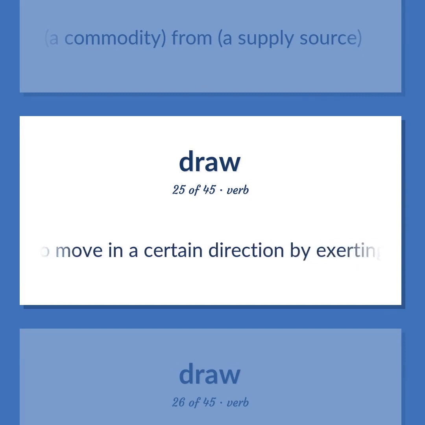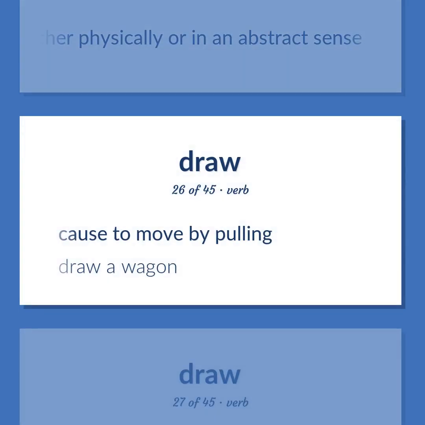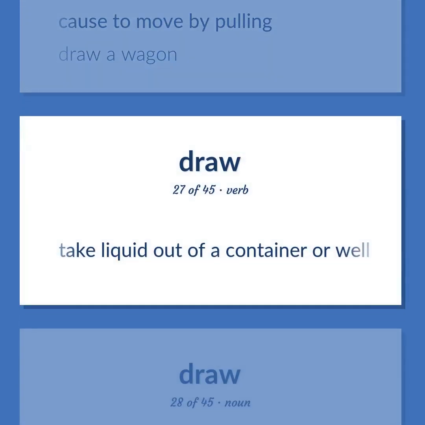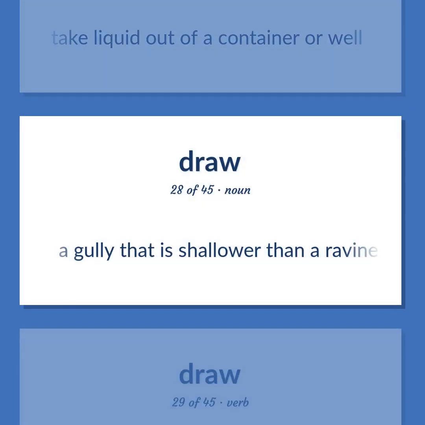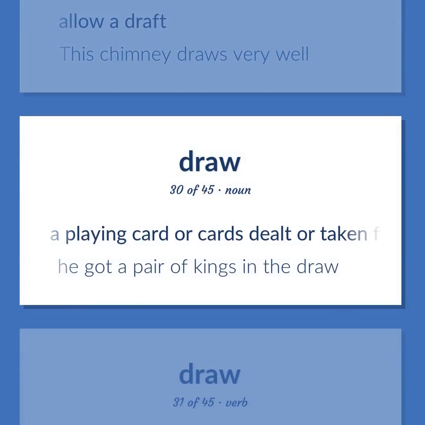Cause to move in a certain direction by exerting a force upon, either physically or in an abstract sense. Cause to move by pulling. Draw a wagon. Take liquid out of a container or well. A gully that is shallower than a ravine. Allow a draft. This chimney draws very well. A playing card or cards dealt or taken from the pack. He got a pair of kings in the draw.